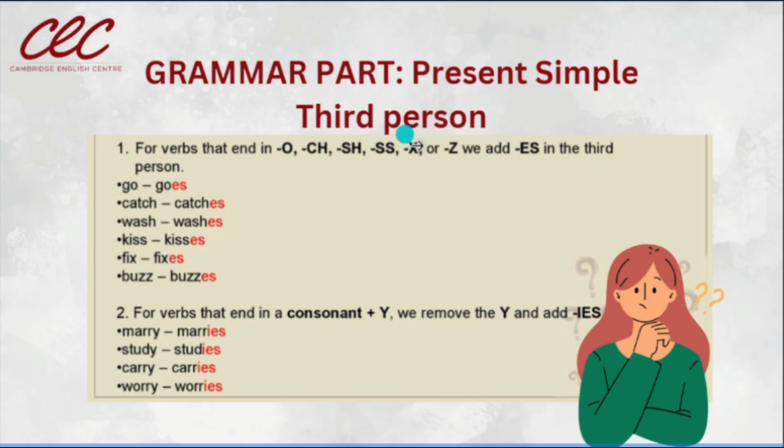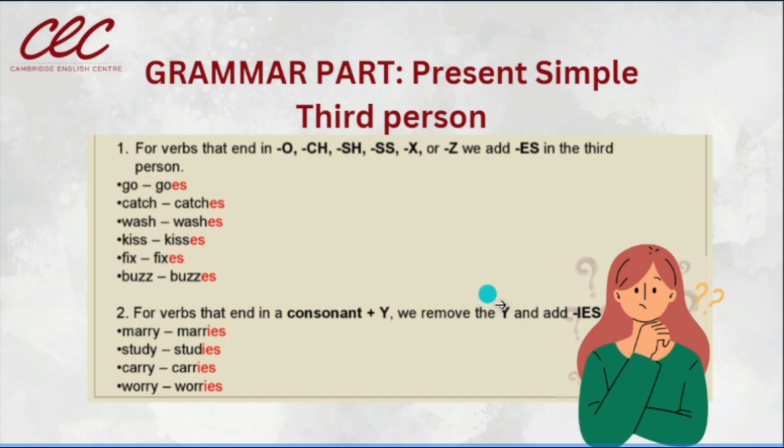In the third person means he, she, or it. Go changes to goes, catch, catches, wash, washes, kiss, kisses, fix, fixes, buzz, buzzes. It ends with the z.